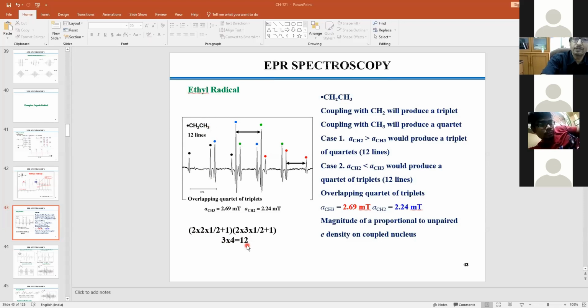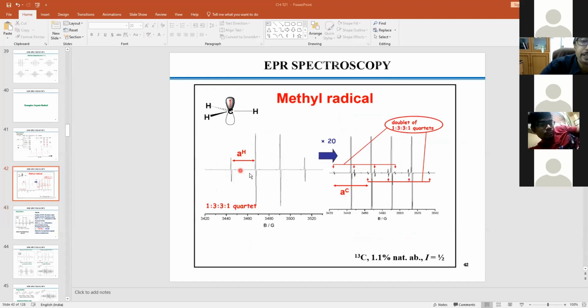So basically what will happen is the 3 lines will be split further into 4 lines. And that is exactly what is happening if you look at it color-wise. Four different colors, so 3 into 4, total 12 lines: 1, 2, 3, 4, 5, 6, 7, 8, 9, 10, 11, 12 lines are there. And you see that the baseline is not a straight line like in the previous case.